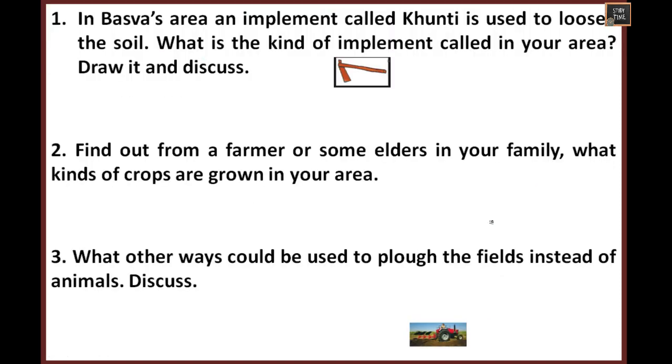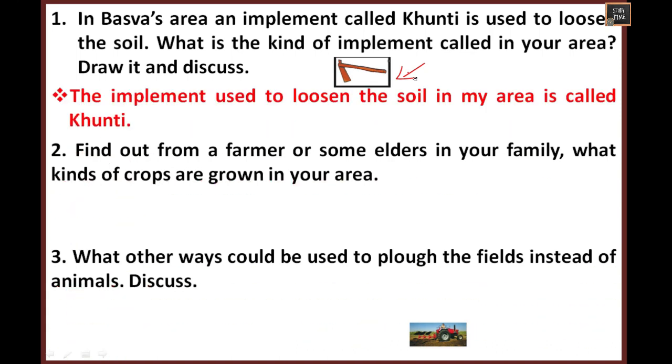Next we'll discuss a few questions. First one, in Basva's area an implement called Kunti is used to loosen the soil. What is the implement called in your area? Draw it and discuss. Here this is an iron rod. So you can write iron rod or any other local name which you call it. Here I have written Kunti.